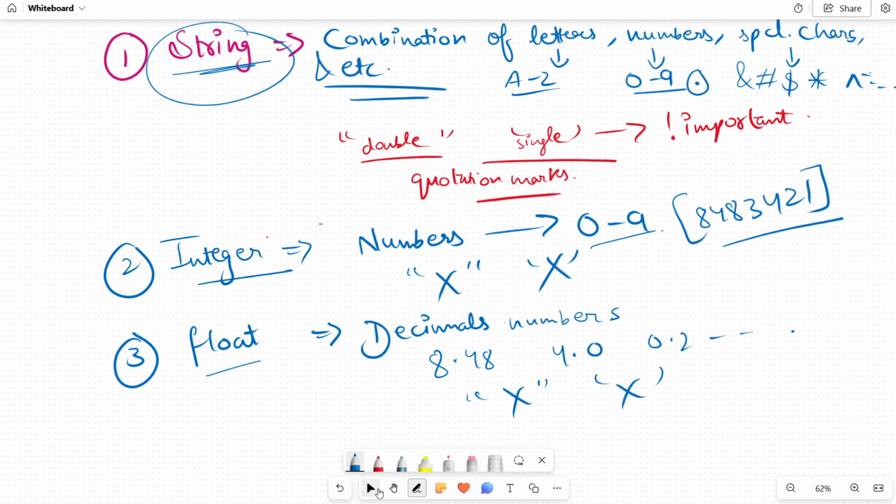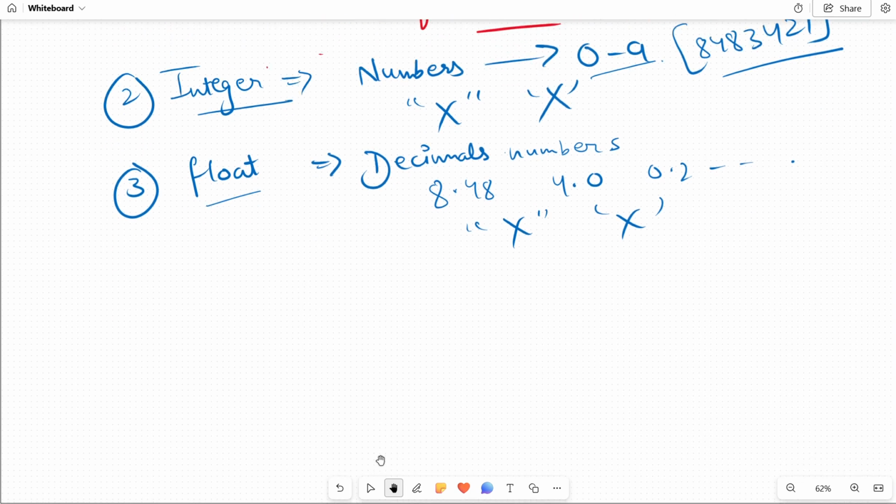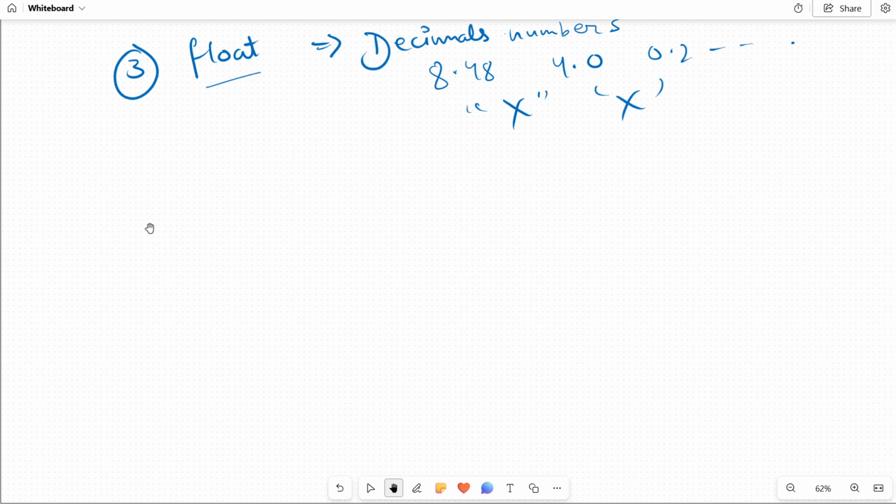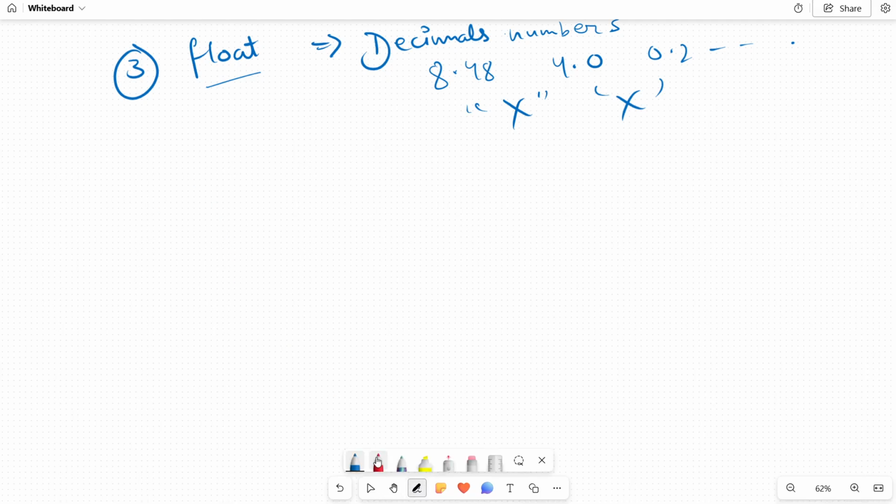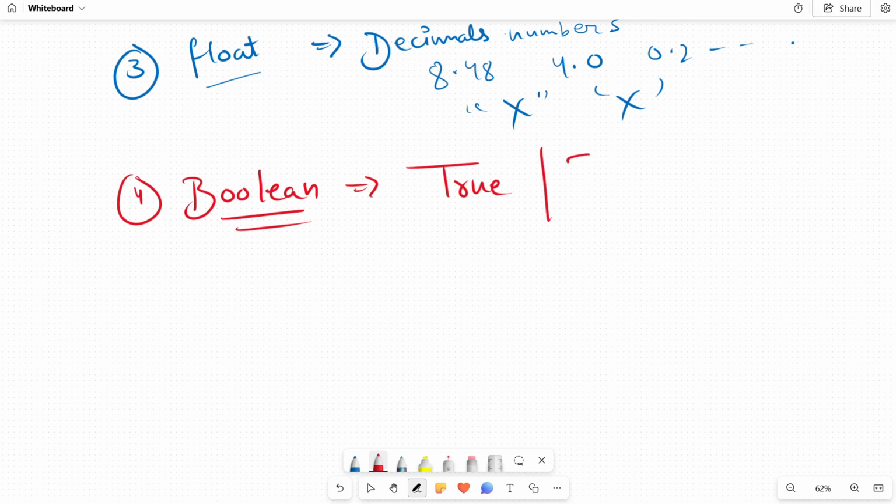Now coming to your next part, your boolean values. These are the types of data: string, integer, float. Boolean means it is going to have only two values, true or false.